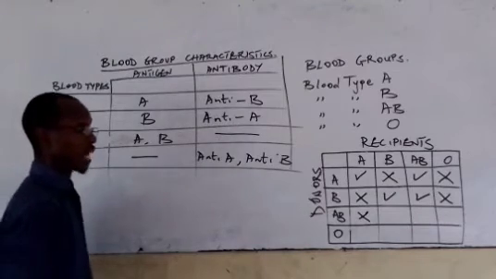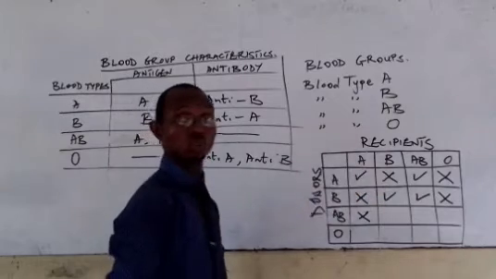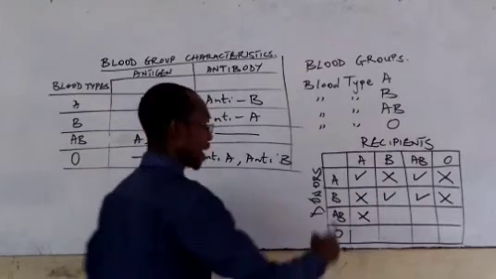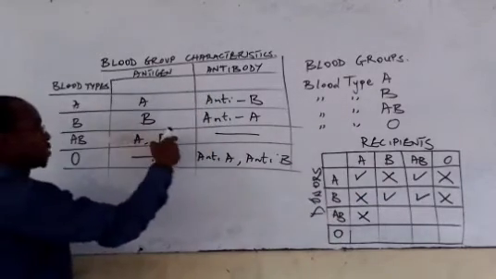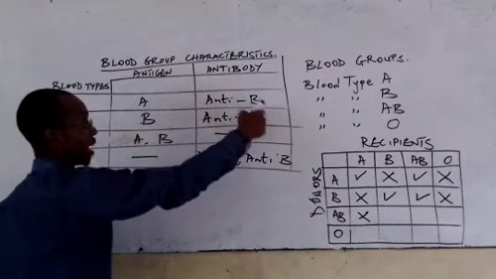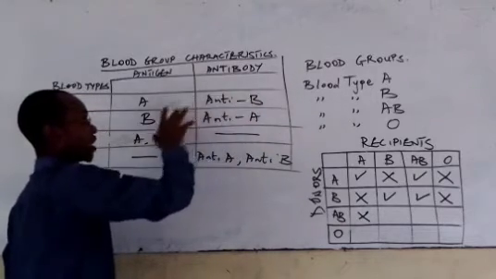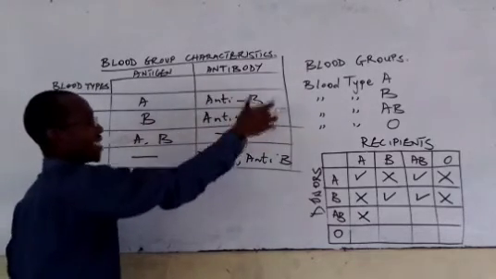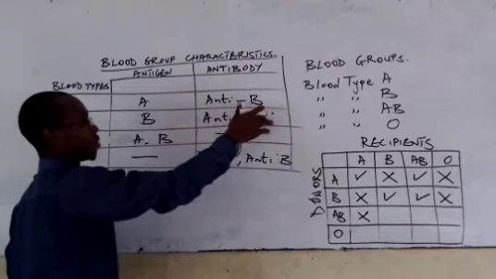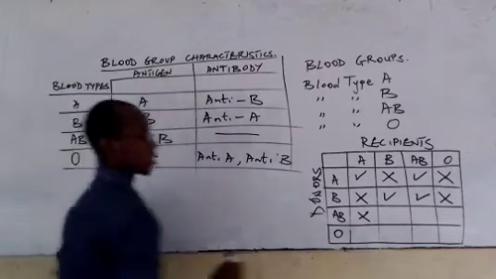And something similar to that happens in the second case, where we see AB donating to B. That is also not possible, because AB has antigen A, and B has anti-A antibody. The anti-A antibody is against the antigen A, which B does not want.